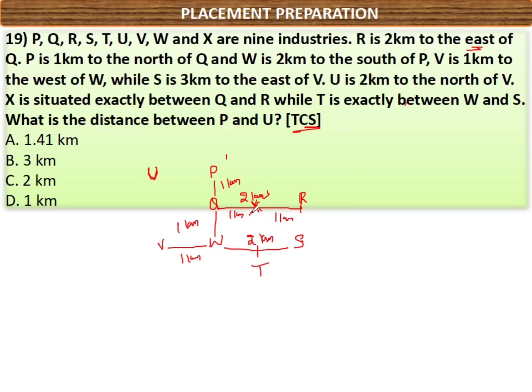Next, what is the distance between P and U? This distance we already know. From here to here is 1 kilometer, which means here to here is also 1 kilometer only. Guys, very simple. They have given so much information, but finally they are asking only the distance between P and U. That is 1 kilometer. Option D is the right answer. Guys, I understand the question has more data. The question is a little lengthy, but it is easy only.